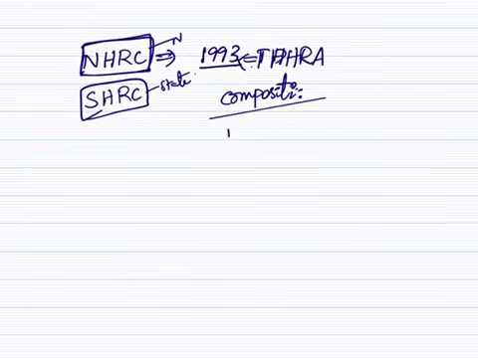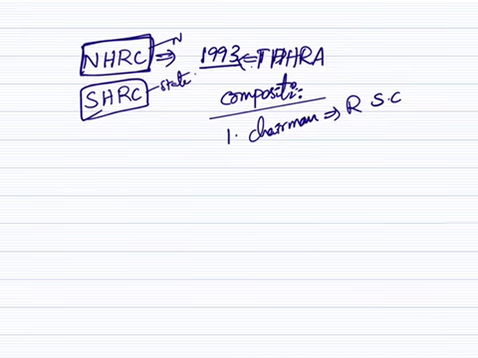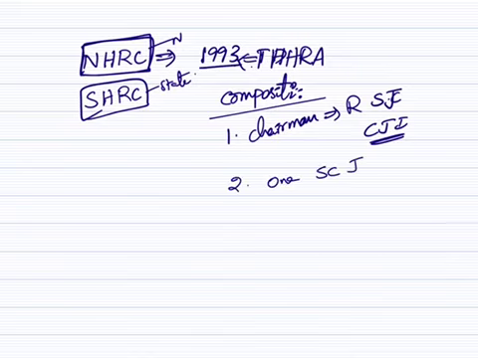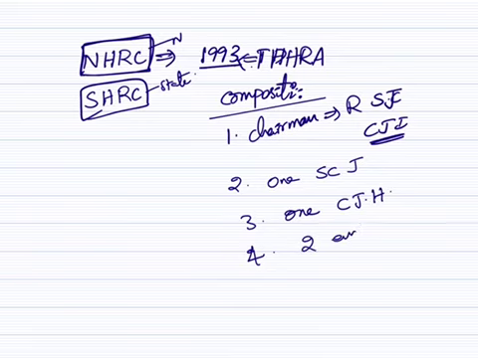NHRC has one chairman who is a retired Supreme Court Chief Justice, Chief Justice of India, retired Chief Justice of India. Two, one Supreme Court Judge. Three, one Chief Justice of High Court. Then, two eminent persons who are appointed by a committee. These persons should have eminence in human rights.